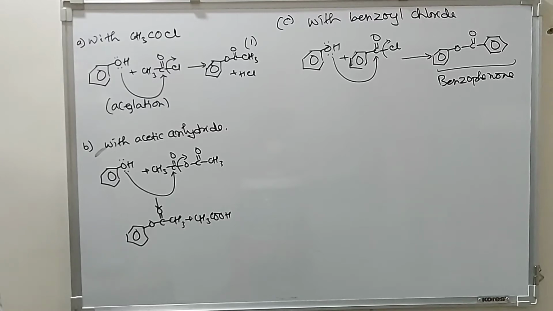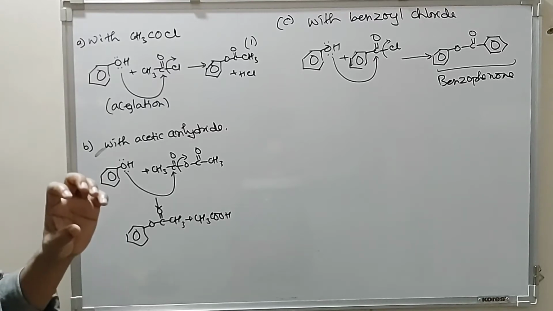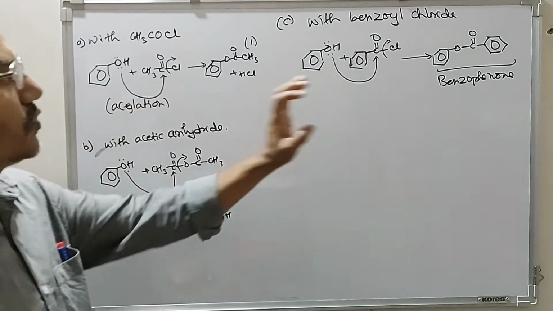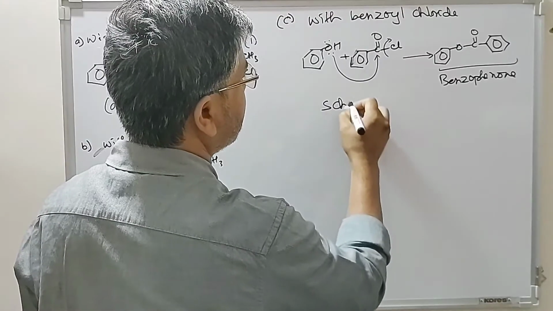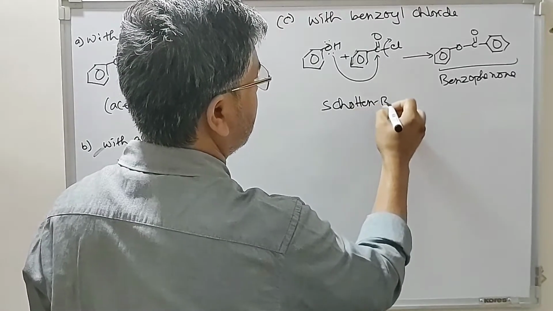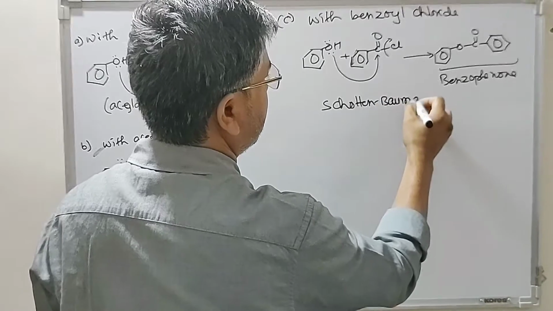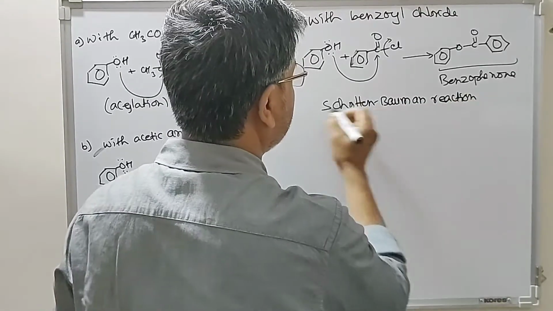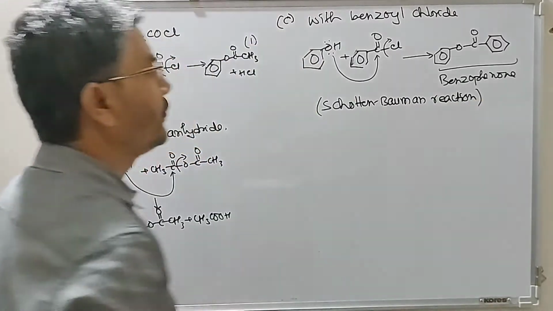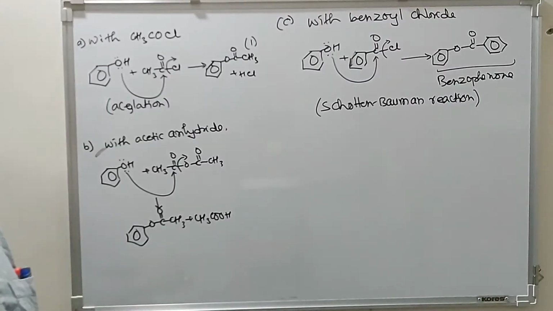So this reaction of benzoyl chloride with phenol is known as the Schotten-Baumann reaction. The Schotten-Baumann reaction is benzoylation of phenol with benzoyl chloride.